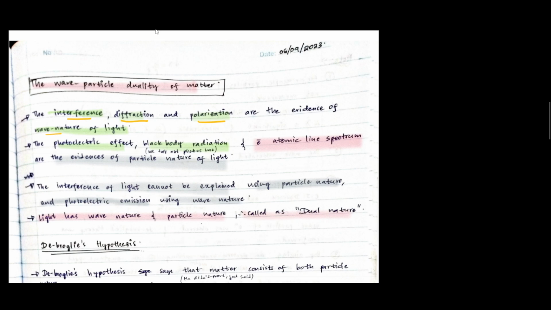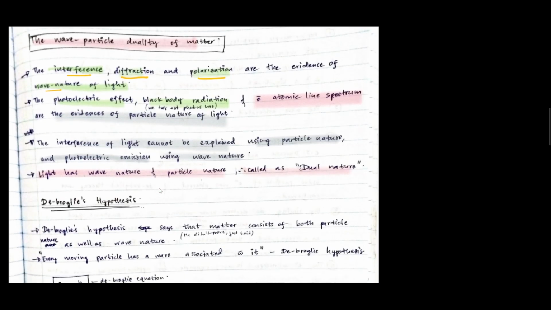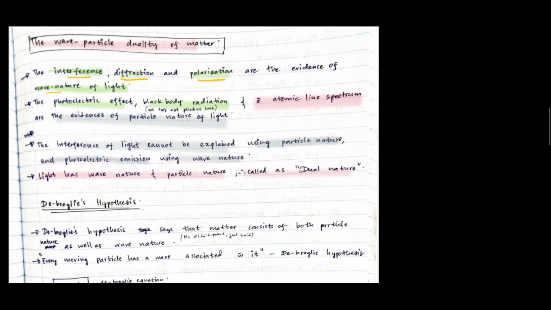Then, what is de Broglie's hypothesis? He says, just like light, matter also should have both natures. It should have a particle nature as well as a wave nature. But when he made this hypothesis, he didn't have any evidence. He just said that it should behave like light. It may be similar to light. That is why we say hypothesis.